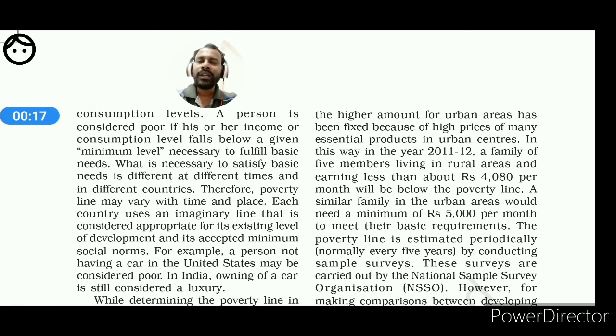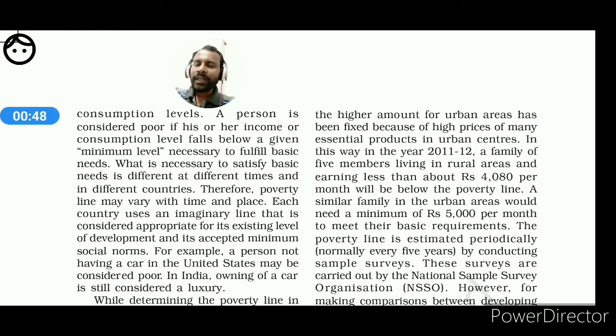So per capita income, according to your textbook and the government guideline: the people or the family who have less than 4080 rupees per month income are referred to as poor. How many persons will be there in that family? We will consider 5 persons maximum. So a family of 5 persons which has less than 4080 per month income is referred to as poor.